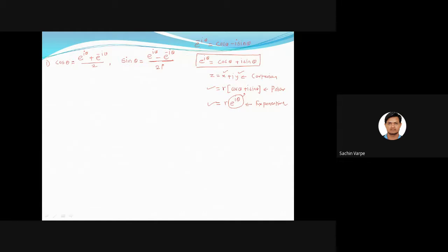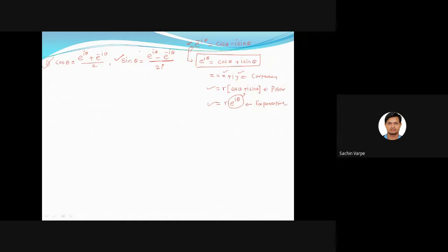So that is the Euler formula for e to the power minus i theta. When we add these two complex numbers, we get the cosine formula, and when we subtract them, we get the sine formula. Is this point clear to everyone?